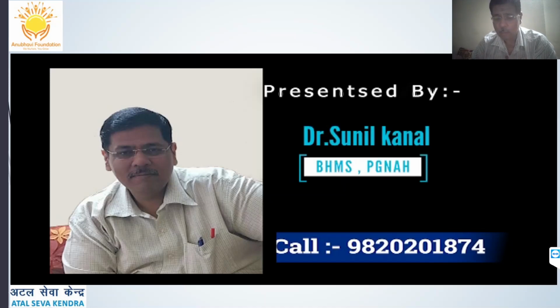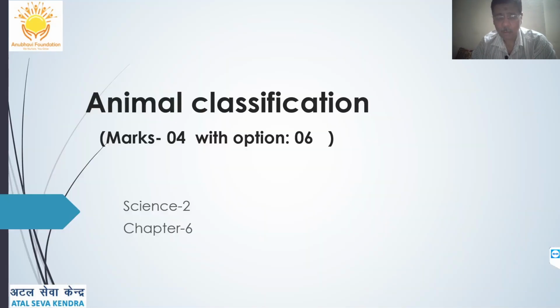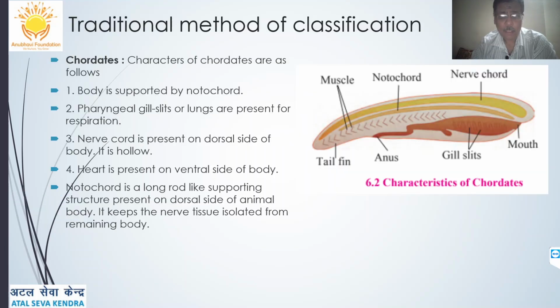As I told you, I am Dr. Sunil Kanal and going to talk about animal classification. So, let's talk of animal classification, chapter Science 2, chapter number 6. Marks are 4, compulsory with options, it is 6 marks. Now, the initial part of the syllabus is not there for your exams this year, it has been deleted. We are coming to the traditional method of classification.